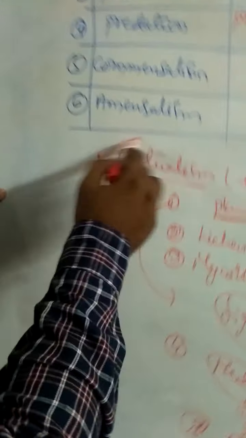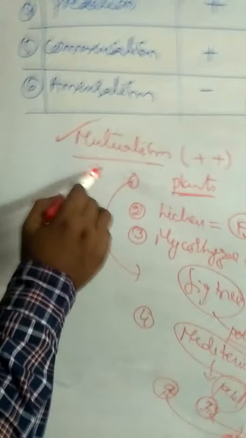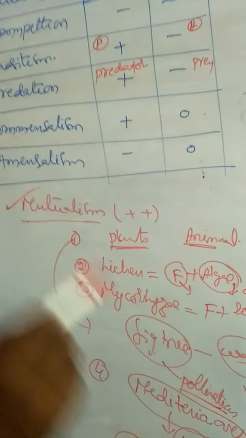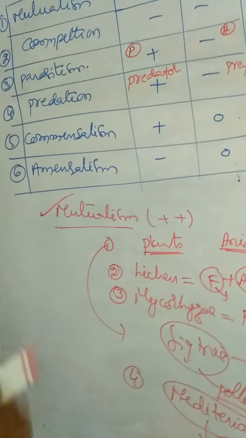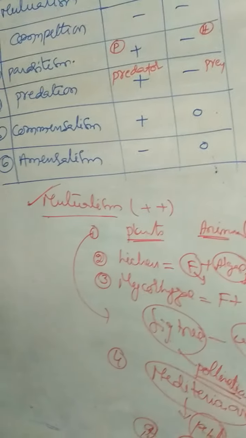That is about mutualism. What is mutualism? Mutualism is an interaction in which both the partners get benefited. And coming to commensalism. Commensalism is an interaction in which one partner gets benefited, the other one is neither benefited nor harmed.